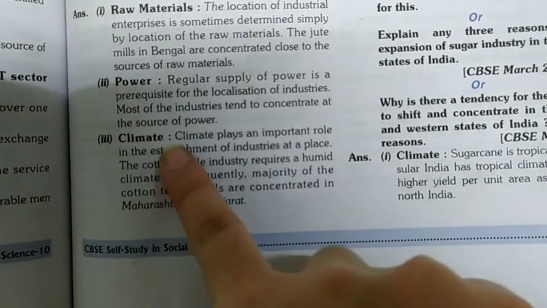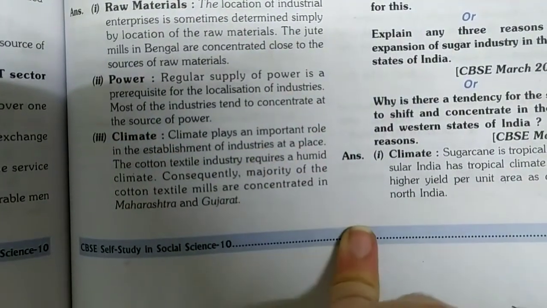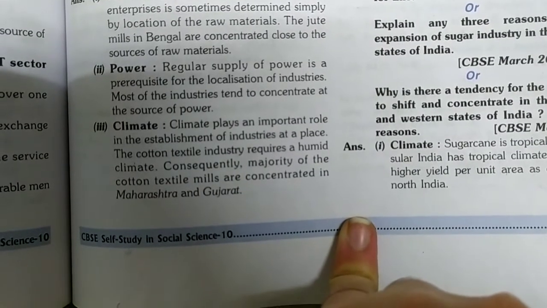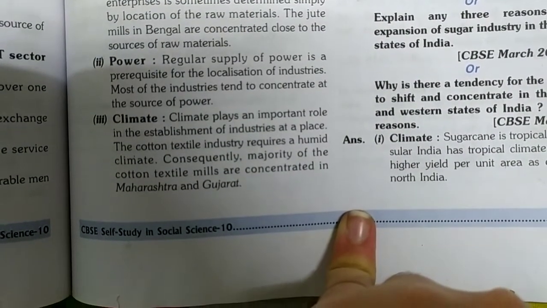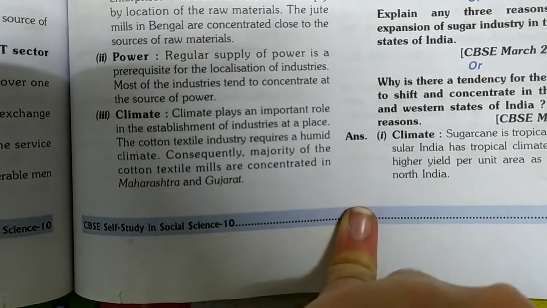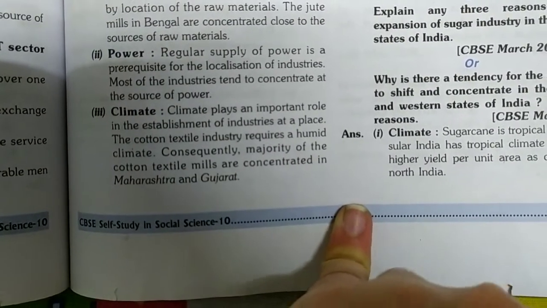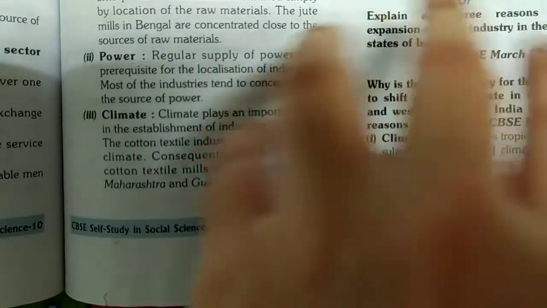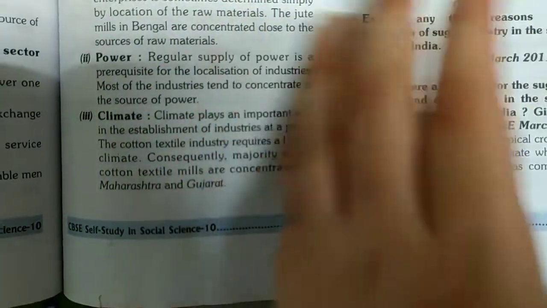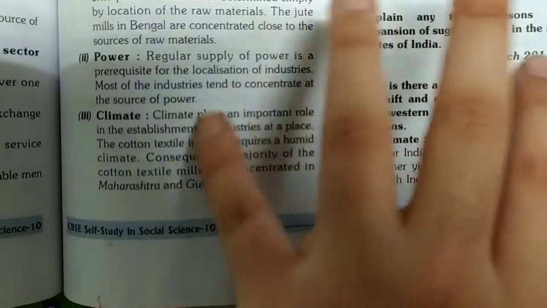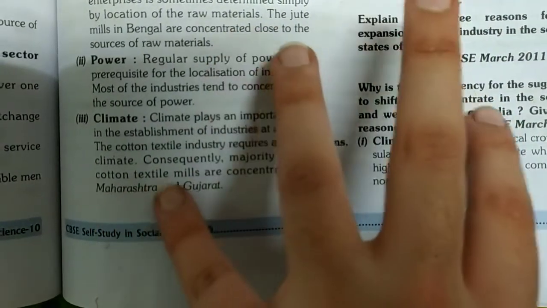Now the third point is climate. Climate plays an important role in the establishment of industries at a place. The cotton textile industry requires a humid climate. Consequently, the majority of the cotton textile mills are concentrated mostly in the Maharashtra and Gujarat area, meaning the Mumbai and Ahmedabad area, because there is a humid climate in these areas.